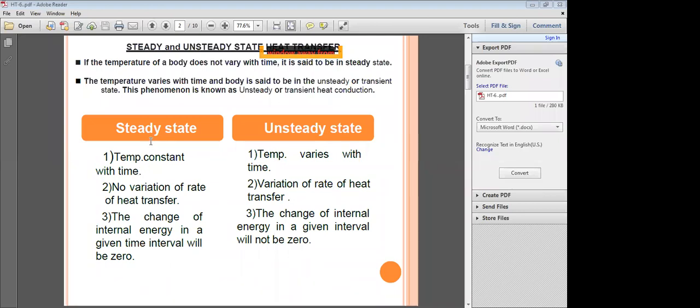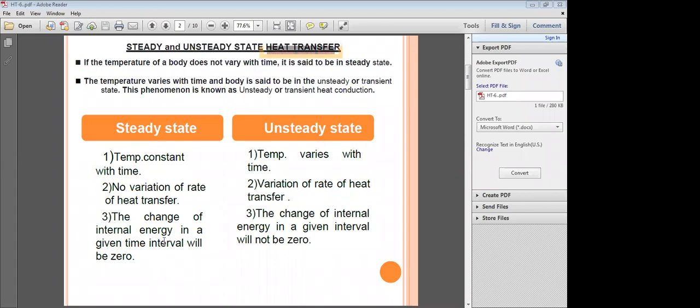Another difference: in the steady state, the change of internal energy in a given time interval will be zero. For example, take three-dimensional conduction heat transfer in Cartesian coordinates. The equation is ∂²T/∂x² + ∂²T/∂y² + ∂²T/∂z² + q̇/k = (1/α) ∂T/∂t, where ∂T/∂t is the variation of temperature with respect to time.